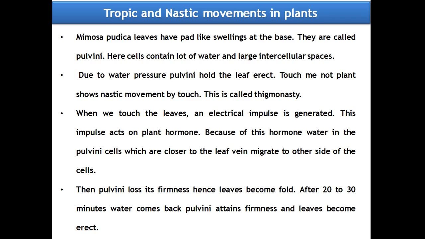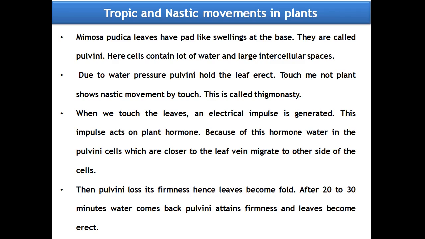Because of this hormone, water in the pulvini cells close to the leaf vein migrates to the other sides of the cell, so that the pulvini lose their firmness, hence the leaves fold.